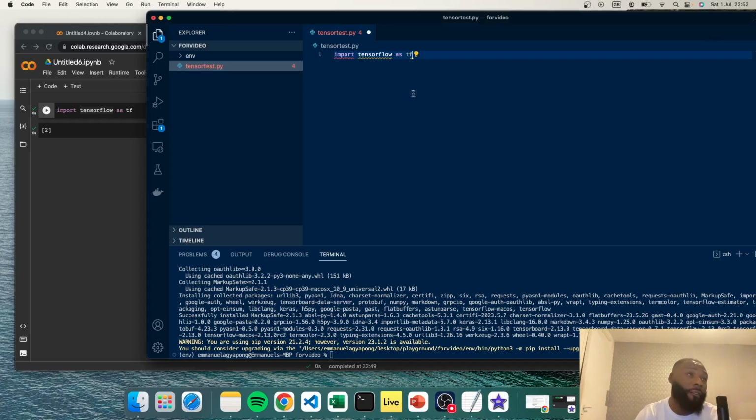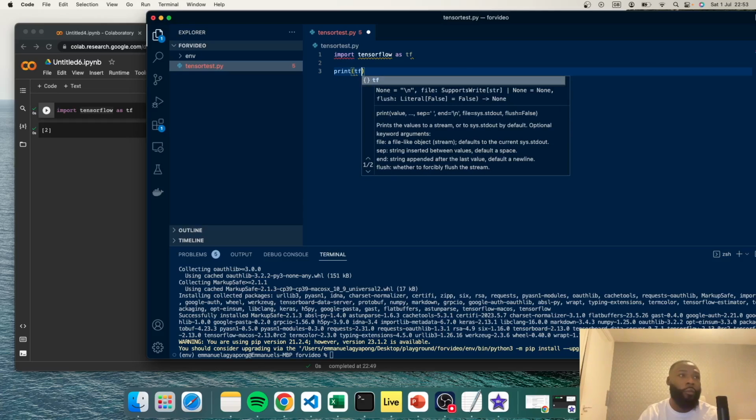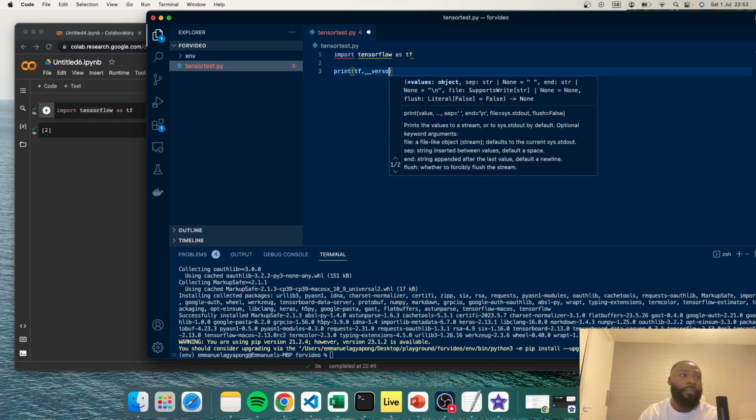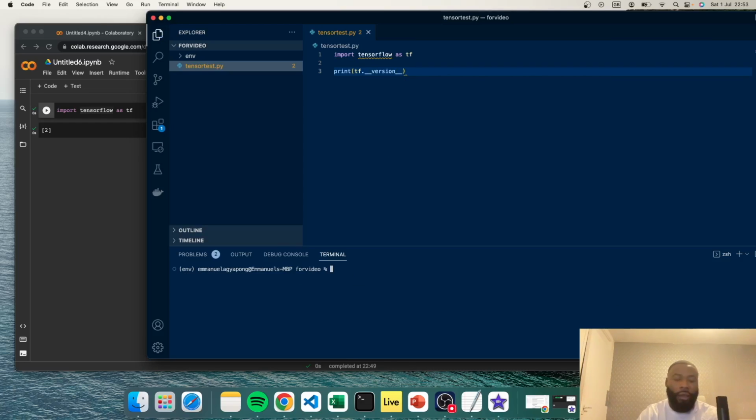Brilliant. So let's actually verify that TensorFlow has been installed. What we can do is have it print out the version of TensorFlow that we're using, and that's the way that we would do so. Then we execute our script. If you're using Visual Studio Code, one of the ways to execute your script is to use python3 and then call out the name of your file, which is TensorTest.py.